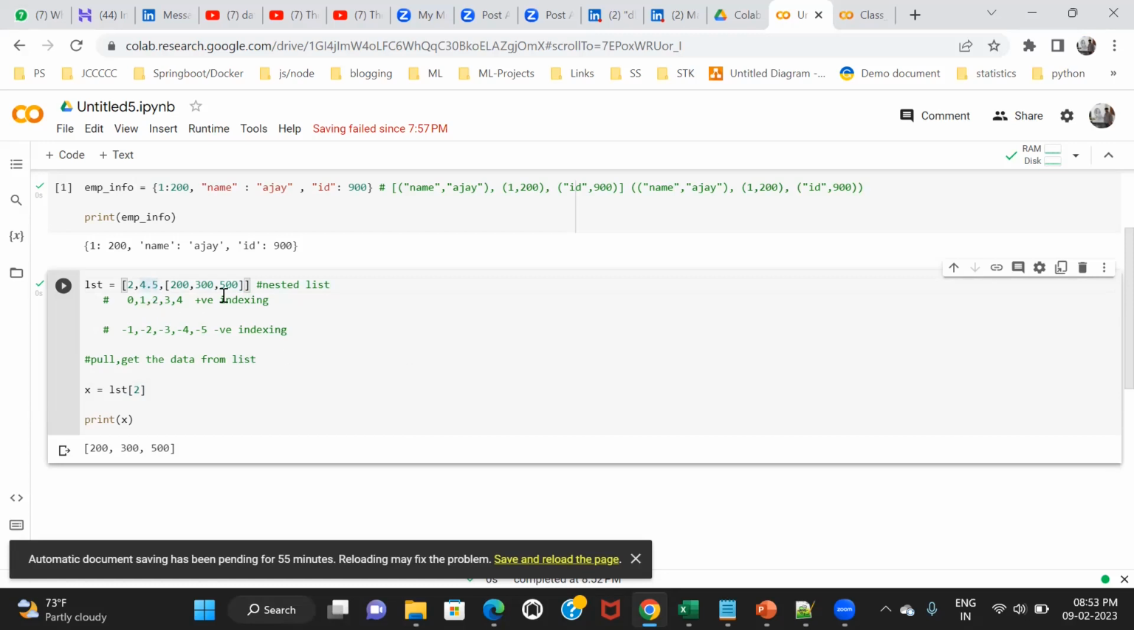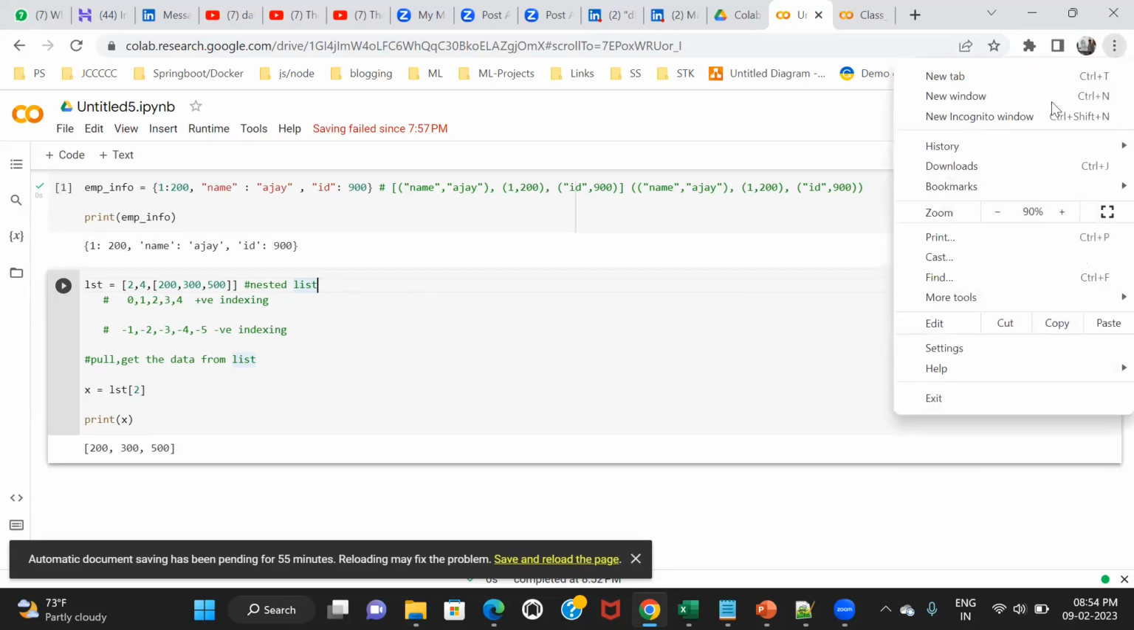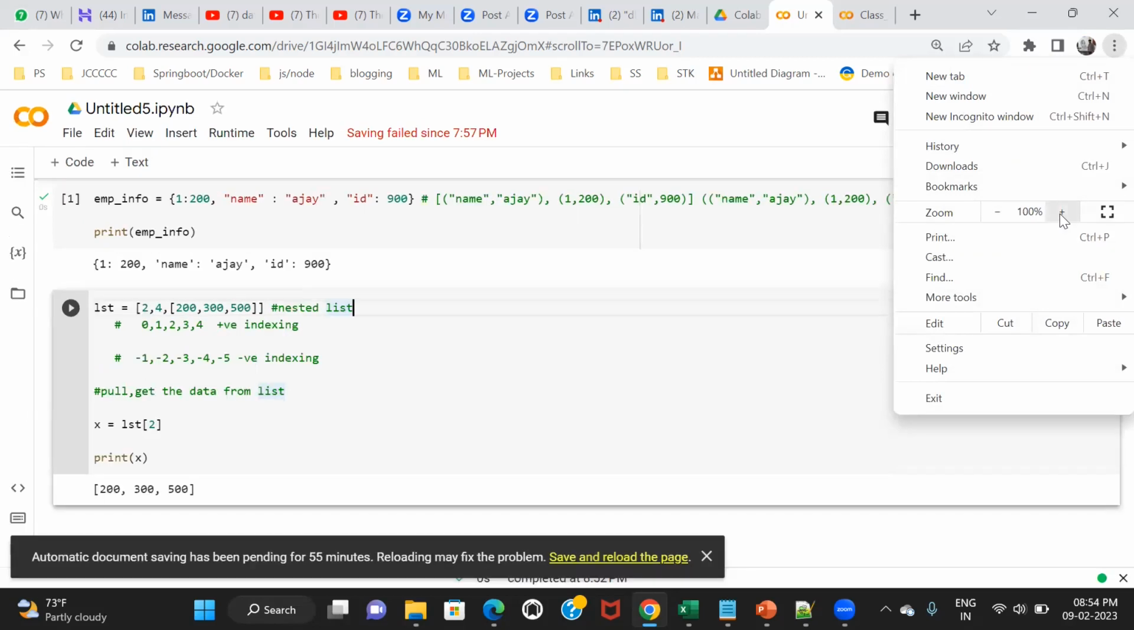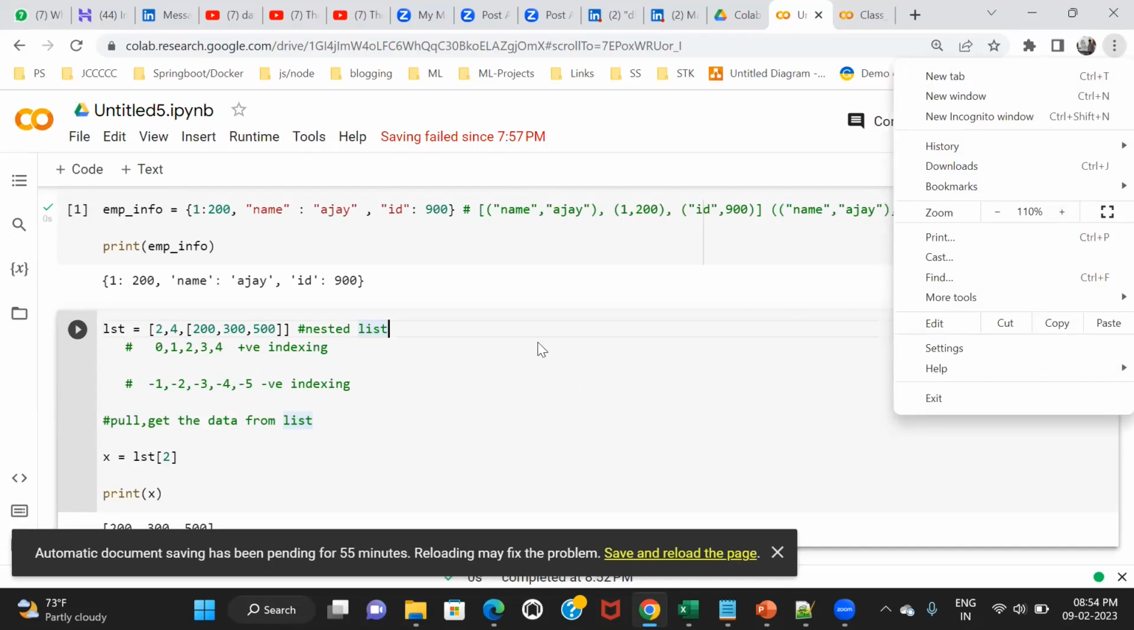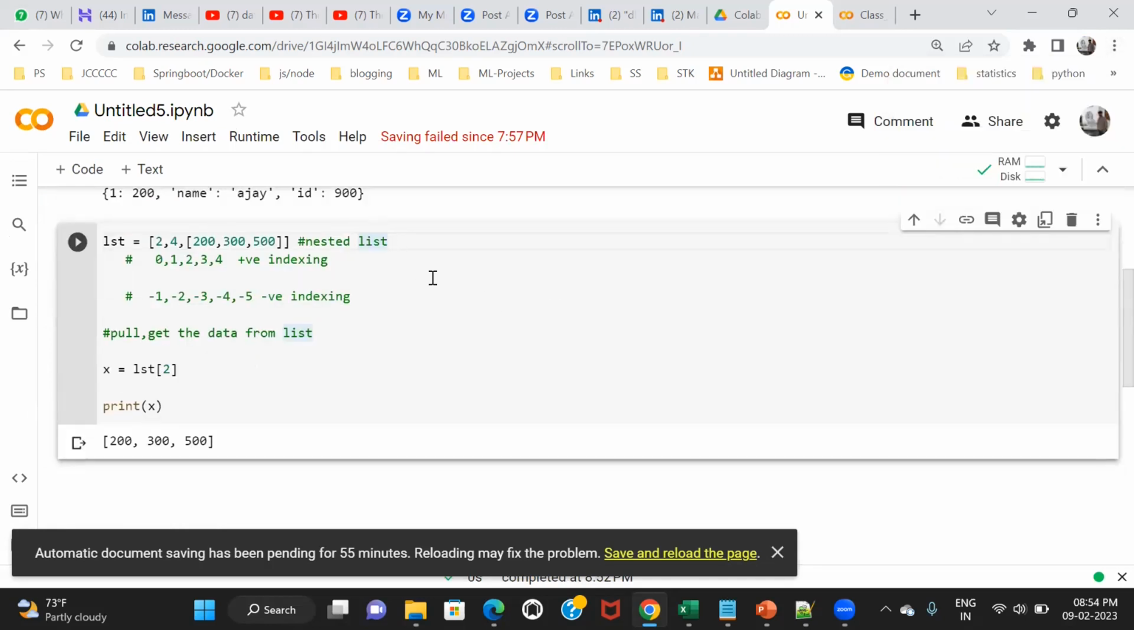If possible, increase the size of the screen. You can use full-screen sharing also. Increase your screen size, sir, the font size, zoom. Now it's better. We are getting it very clearly. Yes, it is very good, sir.